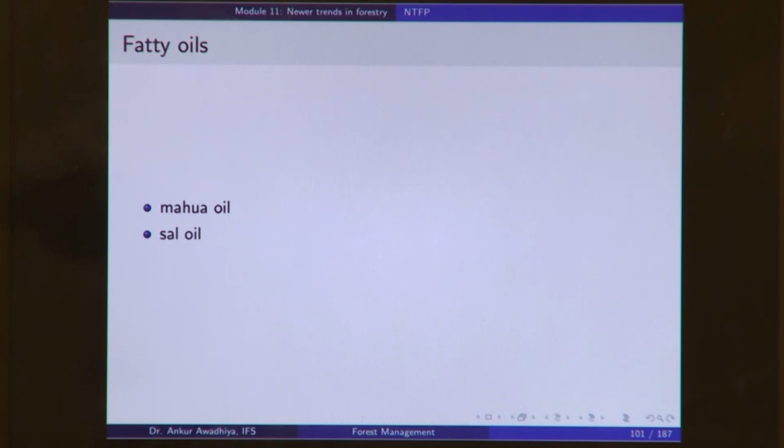Now, these fatty oils are used in chemical industry or in certain cases they are used in food processing industries, but they do not have the smell of an essential oil.